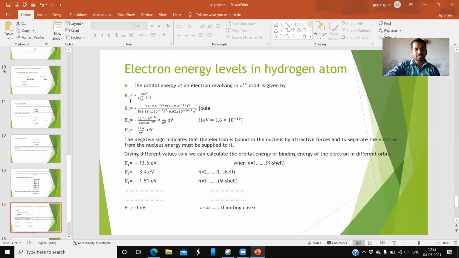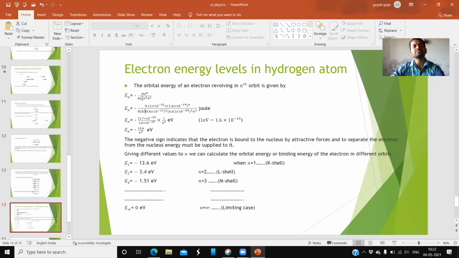So, total energy: electron energy levels in the hydrogen atom. Just now we have calculated the total energy of the electron in the nth orbit. In the nth orbit, En is equal to minus m e to the power 4 by 8 epsilon naught square n square h square. So if you substitute all these values, what are those values?